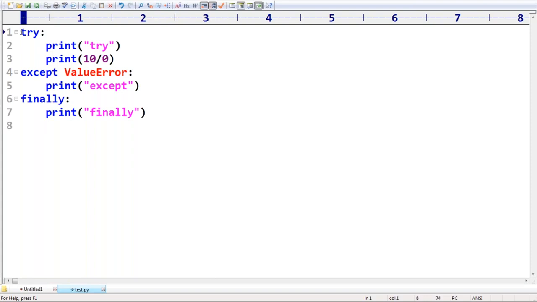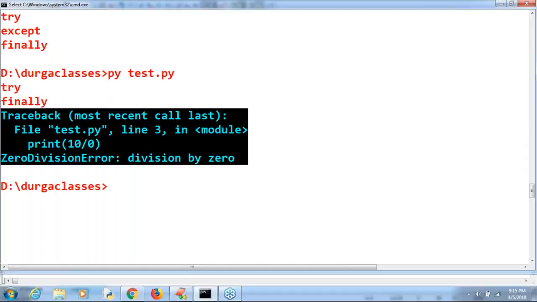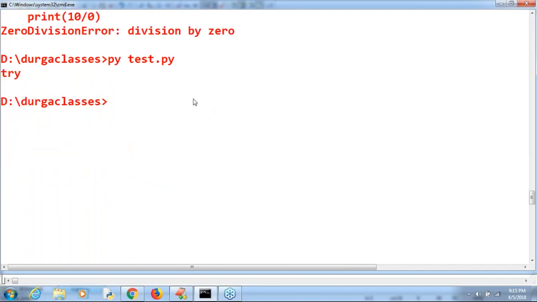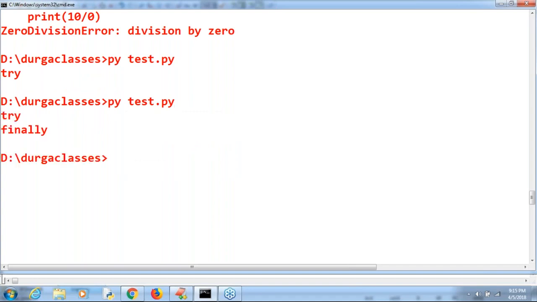I'm taking a try block, next os._exit(0). But compulsorily we need to import the os module. Import os module. Similar to Java only, almost the same. Now observe very carefully, sir. Only try. Where is the finally block? If I comment this one out, now observe that it is try followed by finally.